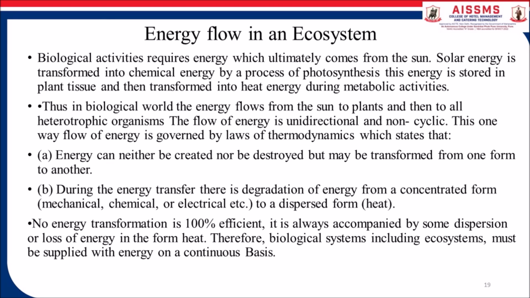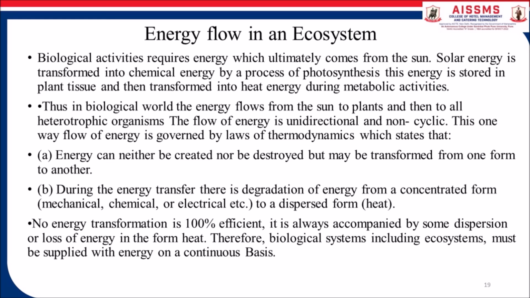This one-way flow of energy is governed by the laws of thermodynamics, which state that energy can neither be created nor be destroyed, but may be transferred from one form to another. During energy transfer, there is a degradation of energy from a concentrated form, that is mechanical, chemical or electrical, etc., to a dissipated form as heat.